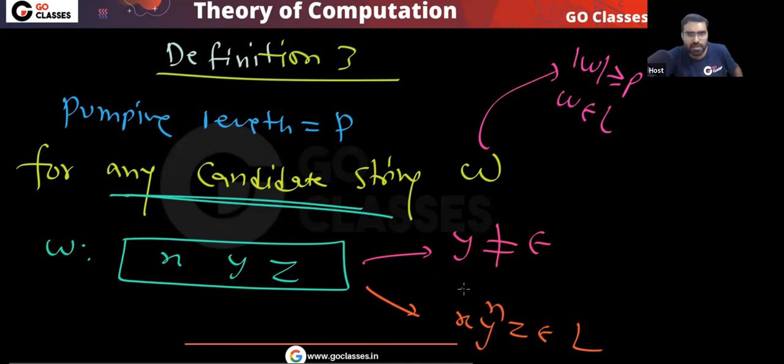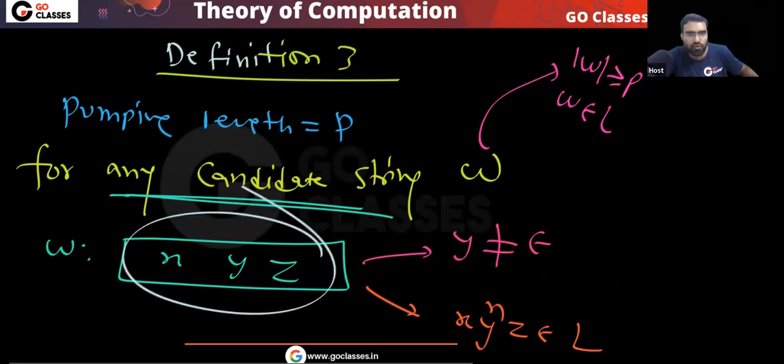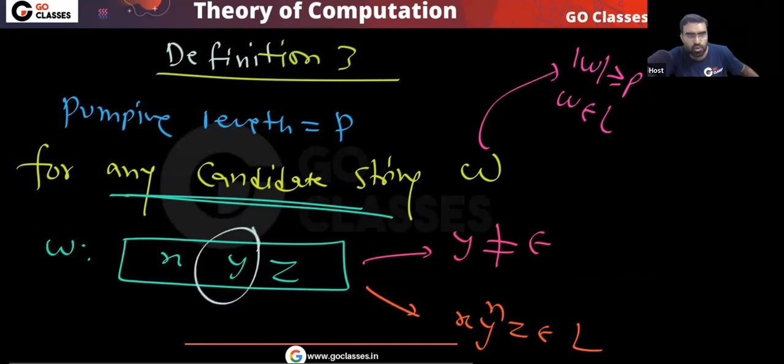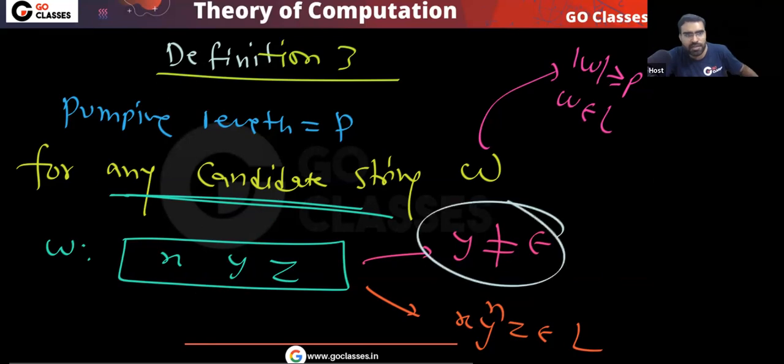Y will be non-empty and you can repeat this y any number of times. I promise you, these are the only definitions that are possible: definition 1, definition 2, definition 3. So in the GATE exam, if they ask you a question on this, only these 3 definitions will be there.